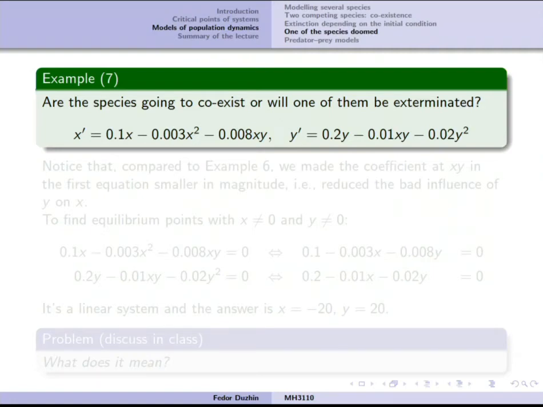Now, one more example of the same type. So still it is a competition between two species. And the question is the same. Are the species going to coexist, or one of them is going to disappear?